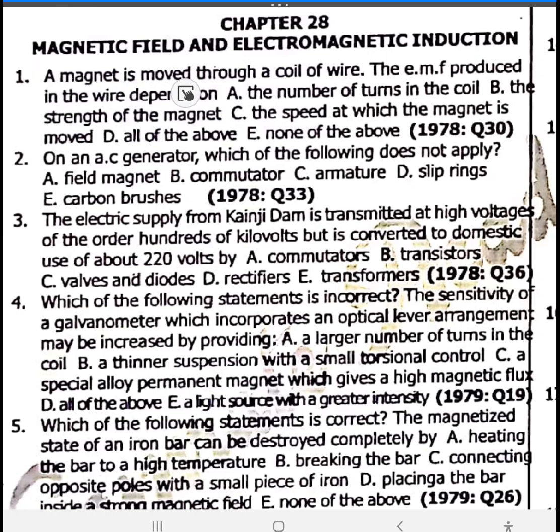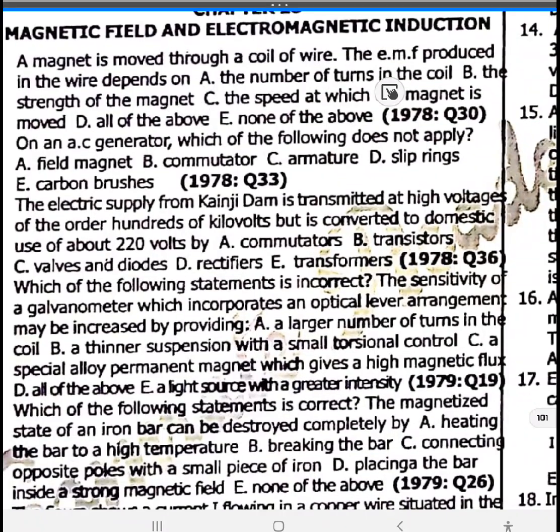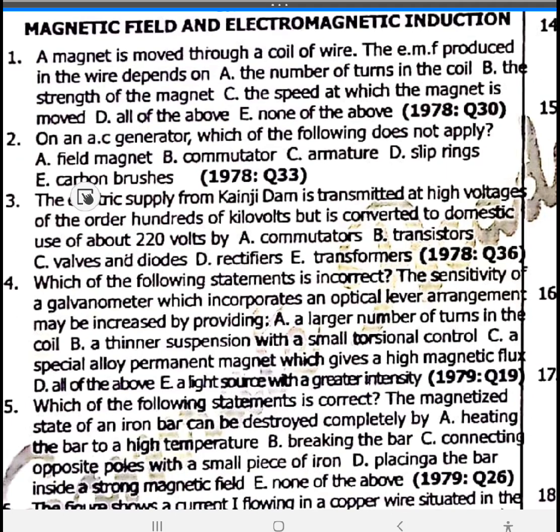A magnet is moved through a core of wire. The EMF produced in the wire depends on, first, the number of turns. It depends on the number of turns, the speed at which the magnet is moved, and also the strength of the magnet. Option D, all of the above. Number 2,